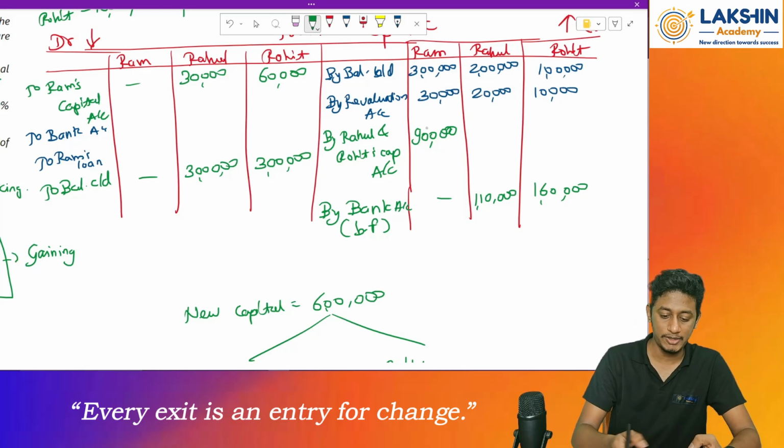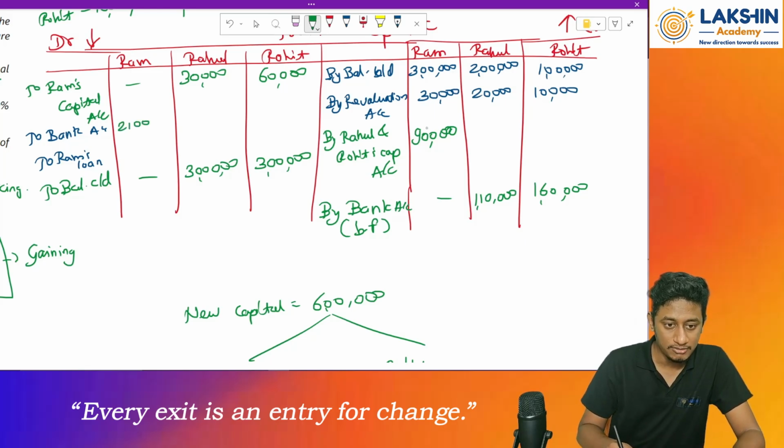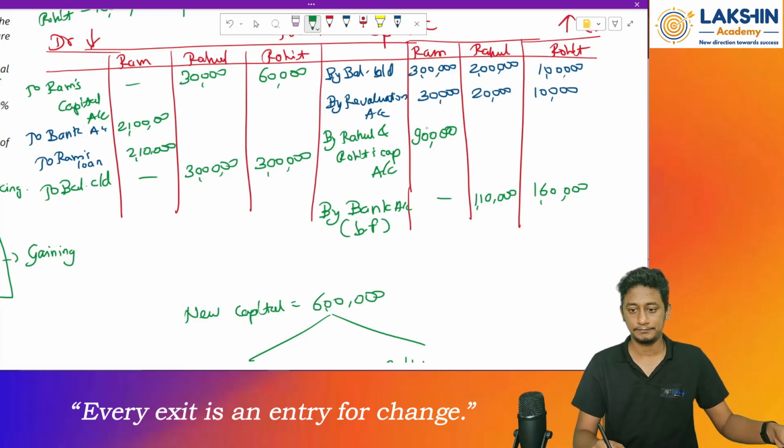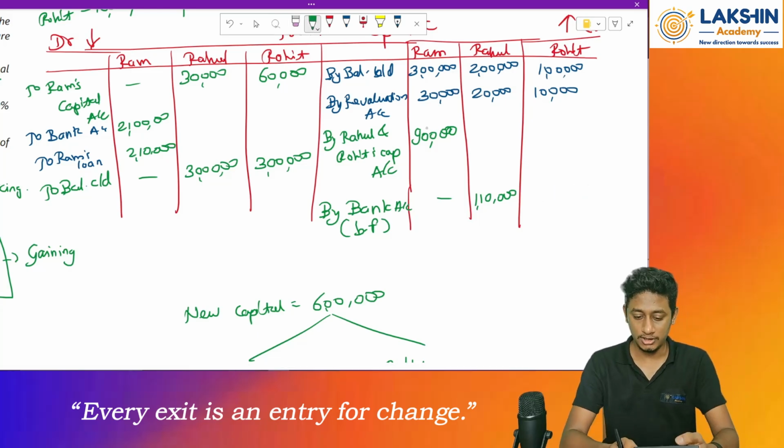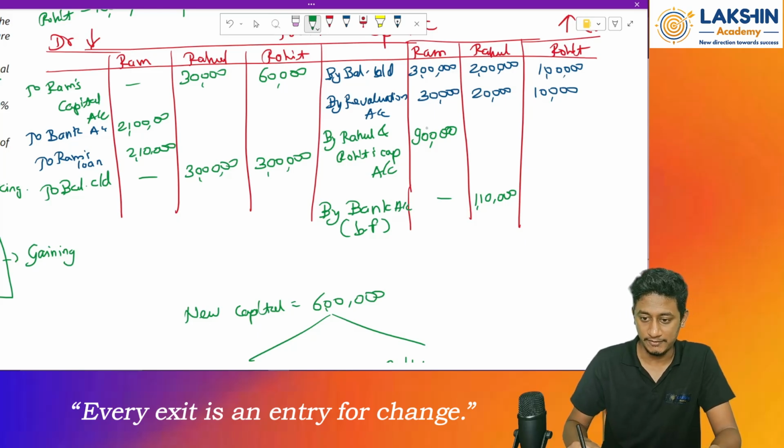So 4 lakh 20 divided by 2. Half will be given through bank account and the remaining half through loan account. Okay. So Rohit's, recompute. Rohit's account: 1 lakh plus 10,000 minus 60,000 minus 3 lakh equals negative 2 lakh 50,000.